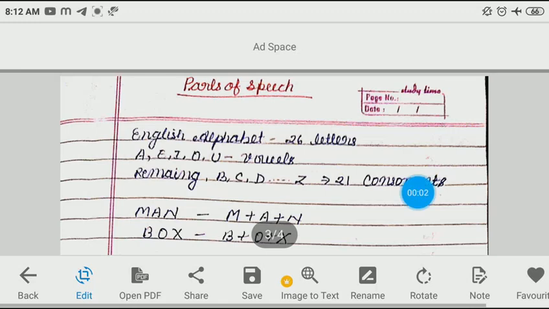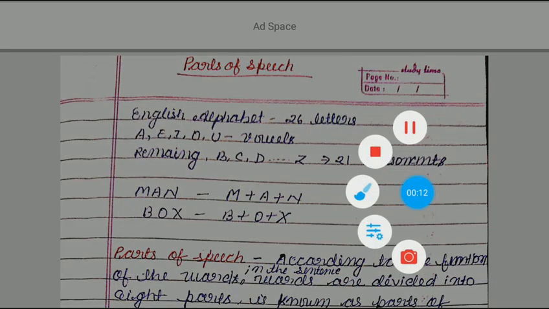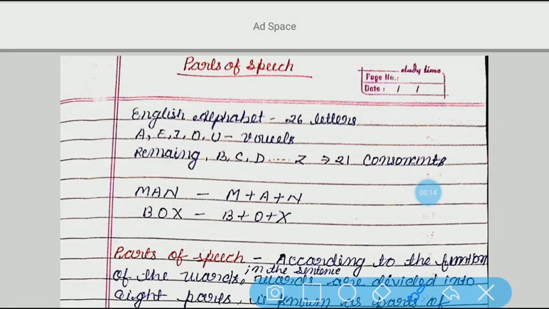Hello everyone, welcome back to English class. Today we are going to start one new topic and the topic name is parts of speech. What is the name of today's topic? It is parts of speech.